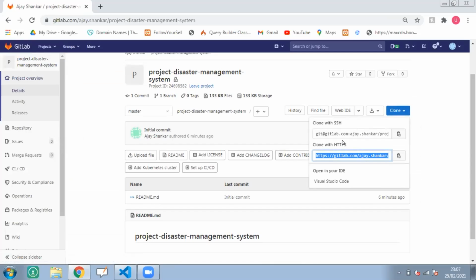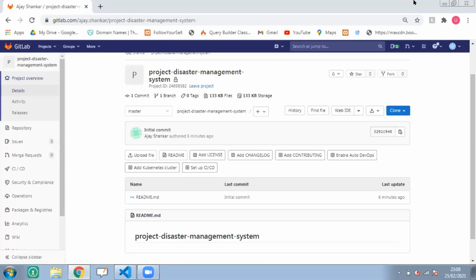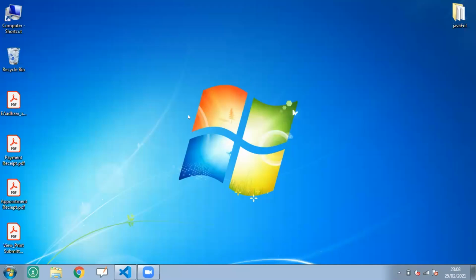So there are two cloning links. SSH, which is a secure shell command, and another one is HTTPS. So just use the HTTPS command. Then second thing, do you have GitLab in your system? Not GitLab. Do you have Git in your system? Git. I'm talking about Git.